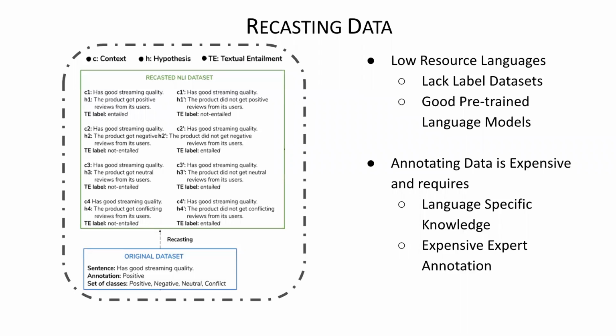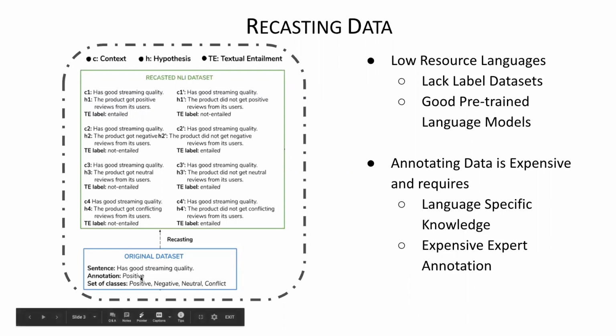Now, let's look at what recasting data is. In recasting, we take any dataset, for example a classification dataset like sentiment of reviews. For example, here, the cursor has good streaming quality. The label is positive, and the set of classes are positive, negative, neutral, and conflict. So this is a review dataset.